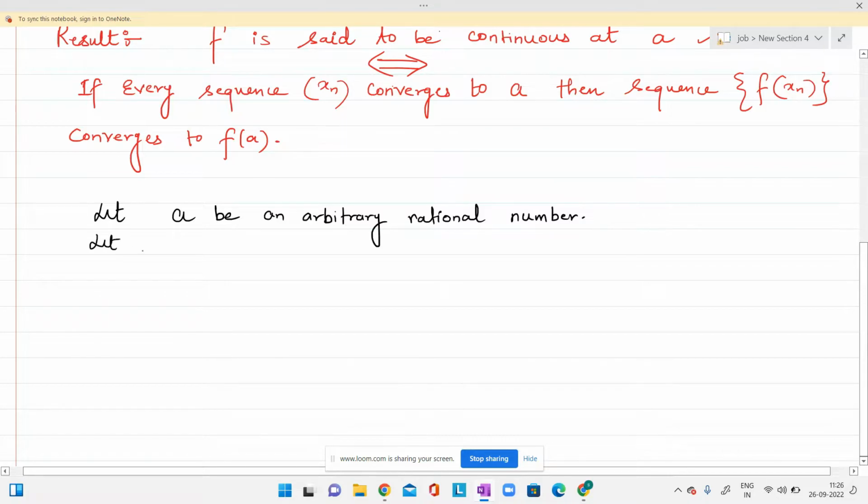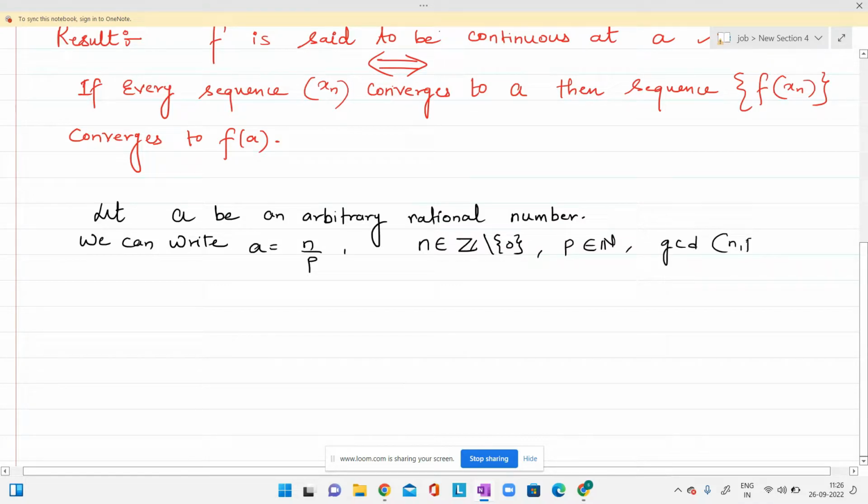So I'm writing a as n by p, where n is from the set of integers excluding 0 and p is from the set of natural numbers, and the GCD of n and p is 1.